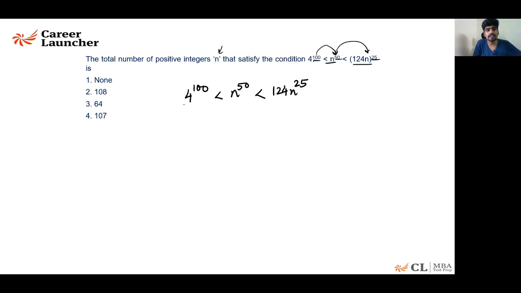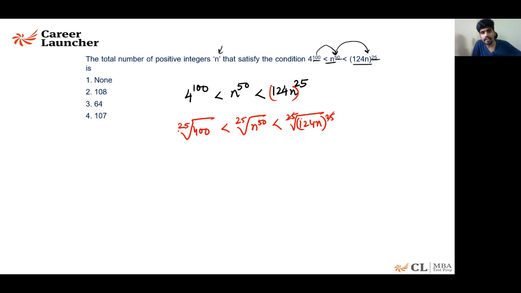Get the 25th root of these numbers. So what do we get? 25th root of 4 power 100 less than 25th root of n power 50 less than 25th root of 124 n power whole power 25.